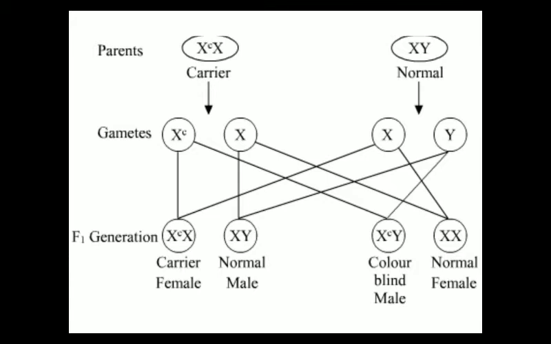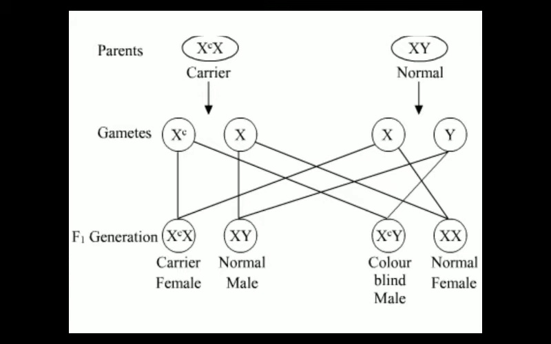It will be XCX. So similarly, what will be the genotype of male? If it is male, definitely the sex chromosome will be XY, and it is a normal male. So what will be the genotype? XY. So these are the gametes which will be produced. Four gametes will be produced and four offspring will be produced.